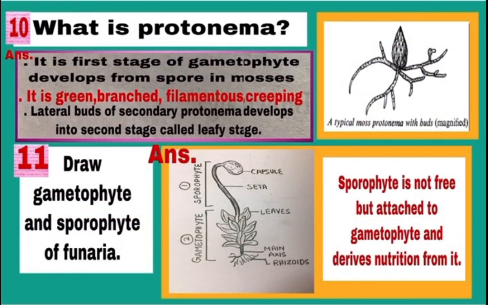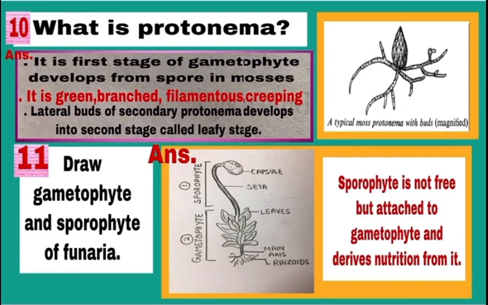Question number 10. What is protonema? In mosses, spores develop into a stage called protonema. It is the first stage of gametophyte, and note the characteristic features of protonema. They are green, branched, filamentous and creeping body, and lateral buds of secondary protonema develop into second stage of gametophyte called leafy stage. So, in mosses, gametophyte has two stages. First is protonema, which is developed from the spores, and second is leafy stage, which develops from protonema.